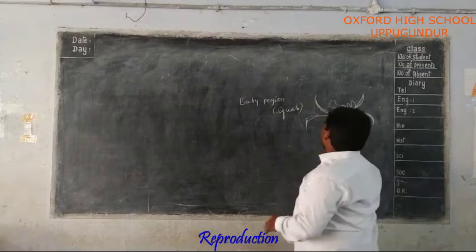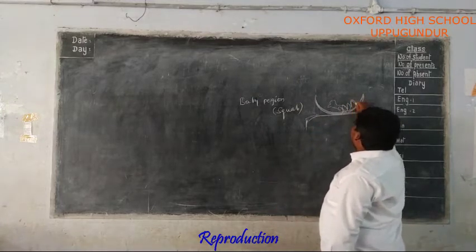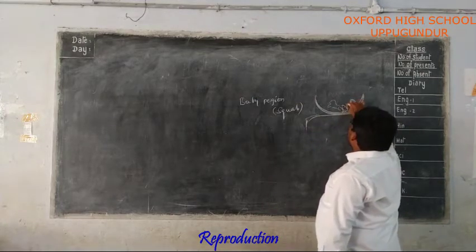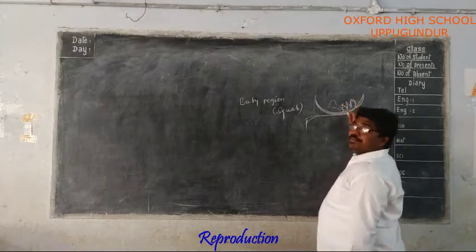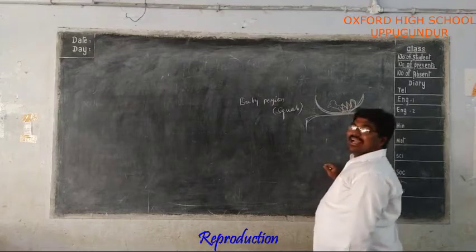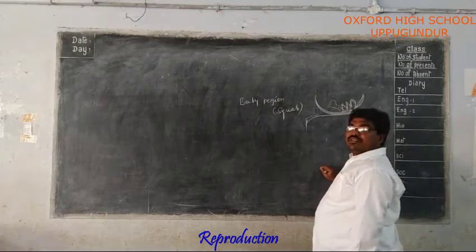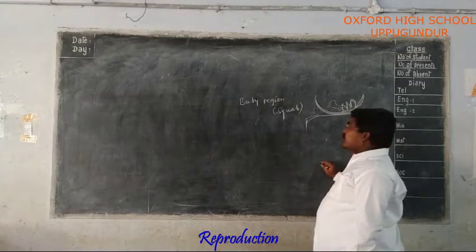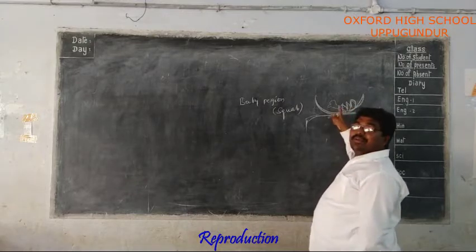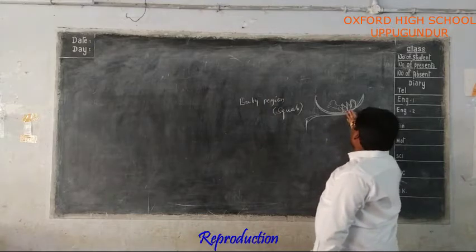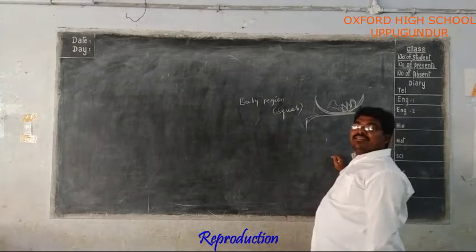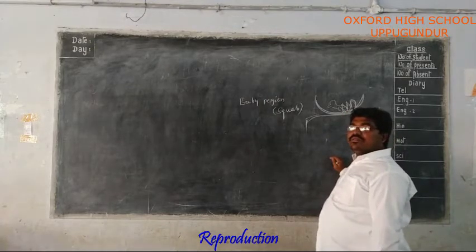At the time, he observed that some eggs were present in it, and two baby pigeons were trying to come out from the eggs. So he wondered about this. From the small eggs, the pigeons come out, how are they growing, how are they forming in the eggs? So he has a doubt.